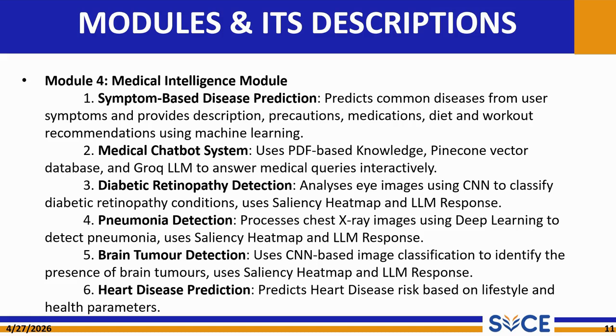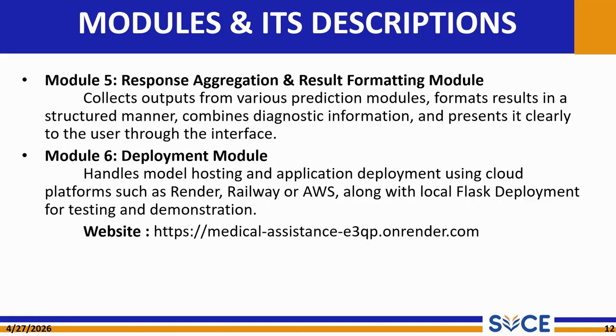The medical intelligence module contains disease prediction, chatbot, brain tumor detection, pneumonia detection, diabetic retinopathy detection, and heart disease prediction. The response formatting module organizes prediction results and recommendations. Finally, the deployment module hosts the complete application for real-time access. We used Render for our deployment.